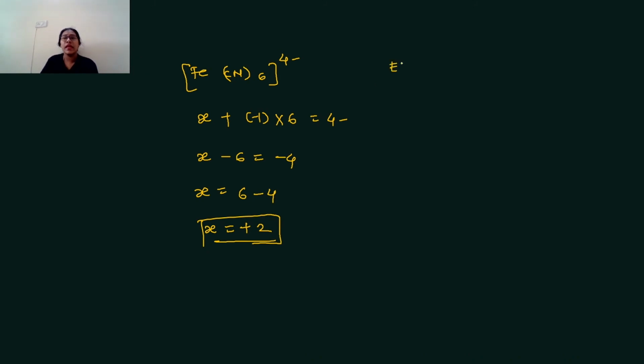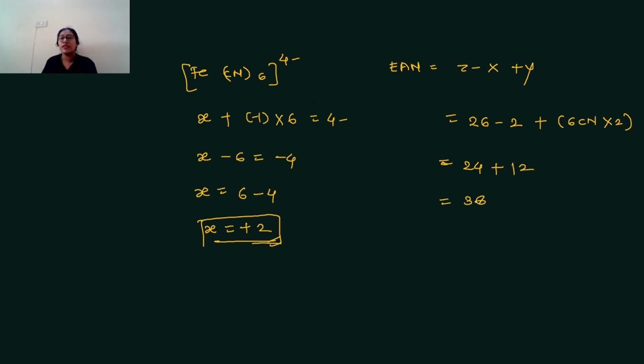Therefore EAN is equal to Z minus X plus Y. Here Z atomic number is 26, number of electrons lost is 2, plus Y, number of cyanides is 6. Each cyanide donates 2 electrons. Therefore 26 minus 2 is 24, plus 6 into 2 is 12. Total is 36, the electronic configuration of krypton. Therefore EAN is equal to noble gas element. Therefore the complex is stable.